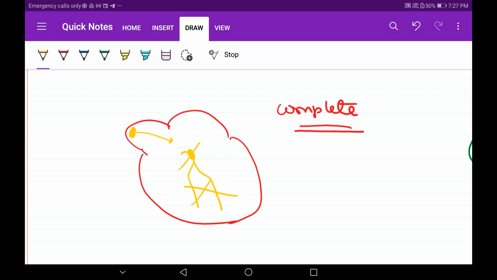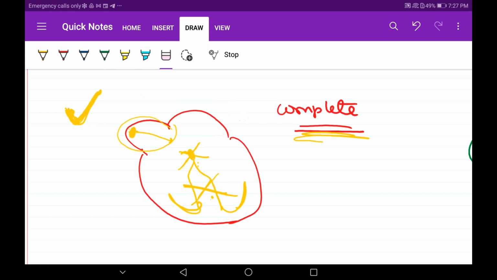Now if these are not working, yesterday what have I told you? When SA node or AV node or bundle branch all these things stop working, what will happen? Yes, the Purkinje system will start working, right? If the bundle of His does not work. And here SA node is working. I have not told you that it is not working. SA node is working, but its conduction is not coming here. Yesterday those people were telling block means SA node is not working. No, I've told you already, it's not that. I've told you that there is impairment in the conduction. Understood? SA node is working here in the complete block, but its conduction is not reaching the AV node because AV node is completely useless or bundle of His is completely useless.